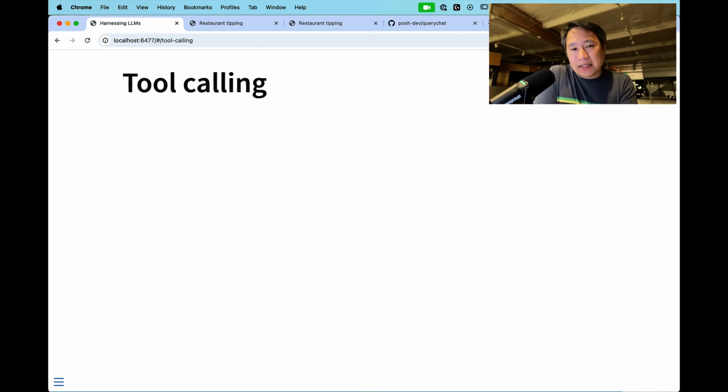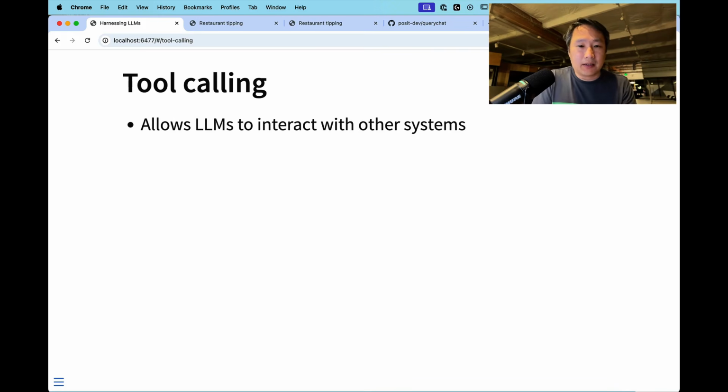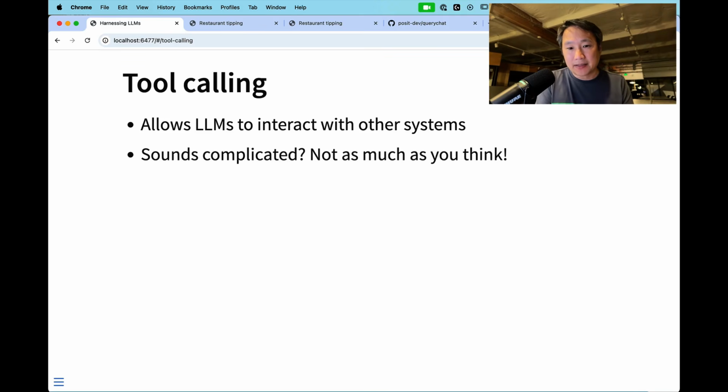The last topic, I don't have time for this, but I'm going to do it anyway. It's just such an important topic. Tool calling allows LLMs to interact with other systems. So instead of just taking text in and giving text back out, it gives the LLMs the ability to call out to APIs, to databases, the ability to execute code, to do things to your file system, just all sorts of things that can be possible. And that sounds a little bit scary and it sounds complicated, but it is not as bad as you think.